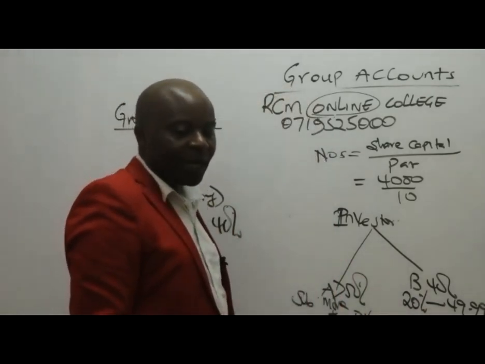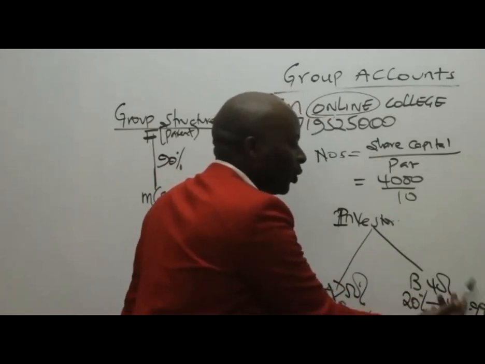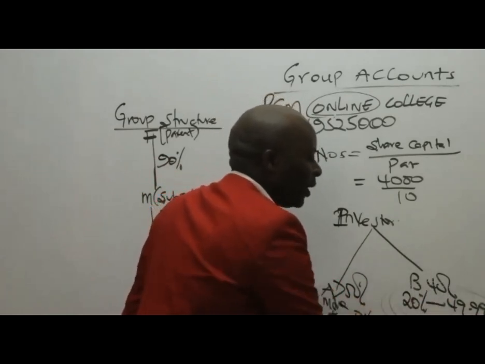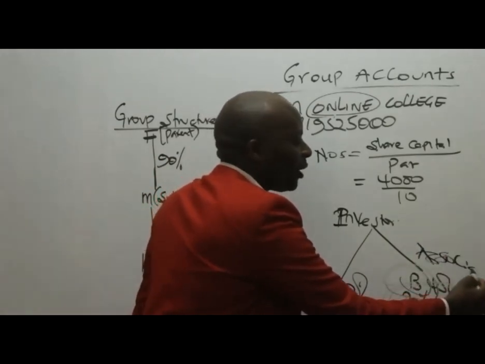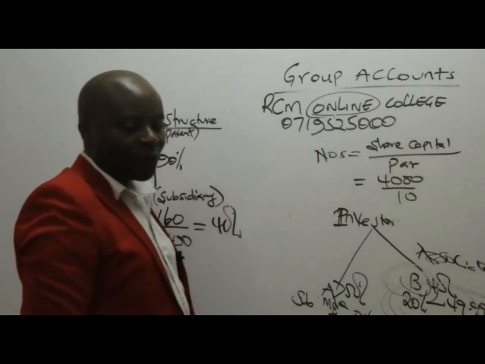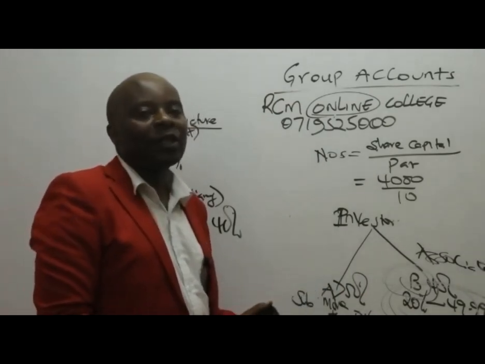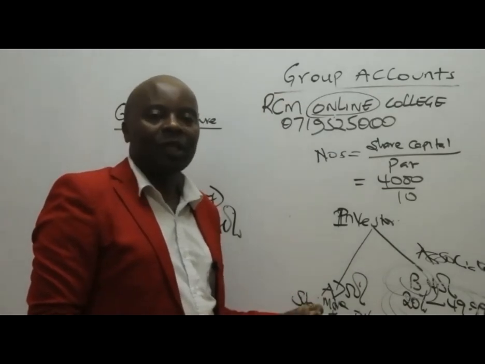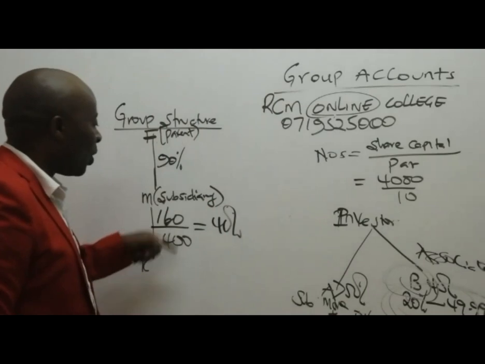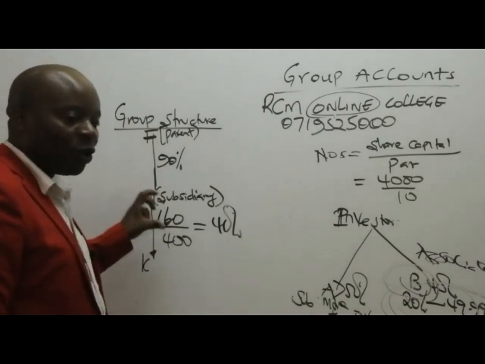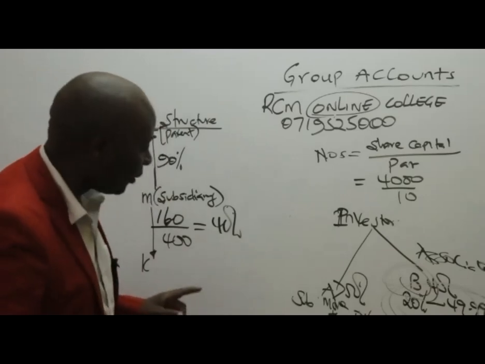20% to 49.999%. This kind of investment will be falling under what we call an associate. Fortunately for Section 3 financial reporting, they have dropped the associate concept from the new syllabus. I'm only capturing it for purposes of our group structure. Otherwise, we'll not be doing associates in Section 3. That's very important for us to know.